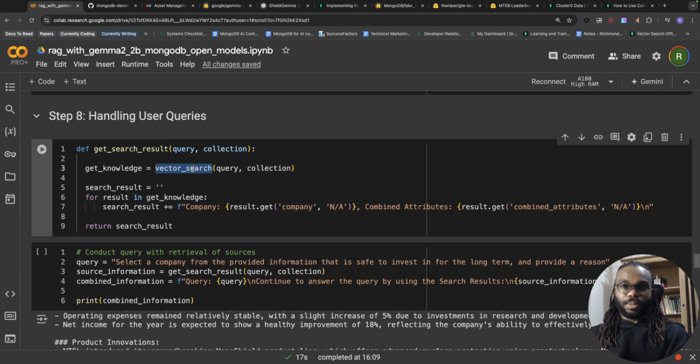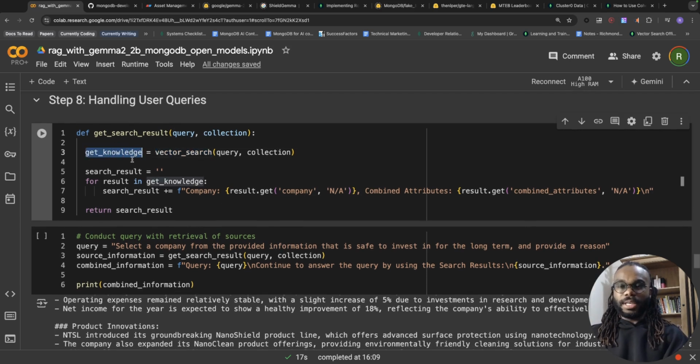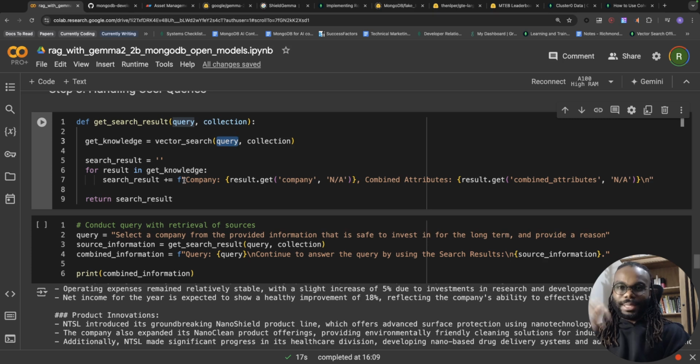Here we're using the vector search operation we specified in the previous cell block. Then from get knowledge, again, naming, not that great. So from get knowledge, the variable get knowledge, this is going to contain the documents that match, semantically anyway, this query. So we're going to then do some formatting here where we get the result and we structure it in a certain way. I'm only going to return the company and the combined attribute. And you can see I'm not really using that report that I said earlier. So I don't know, you can experiment with removing it.